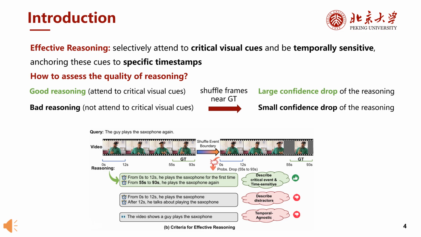To evaluate reasoning quality, we propose a key observation. If the reasoning truly depends on important temporal evidence, then disturbing the relevant frames near the ground truth moment should significantly reduce the model's confidence. This provides a practical way to assess reasoning quality.